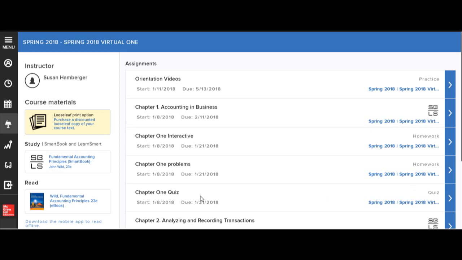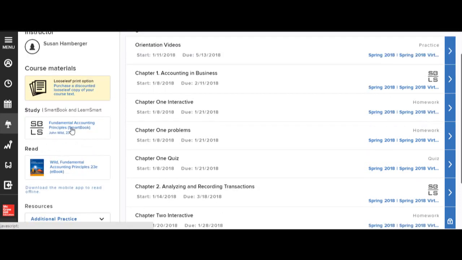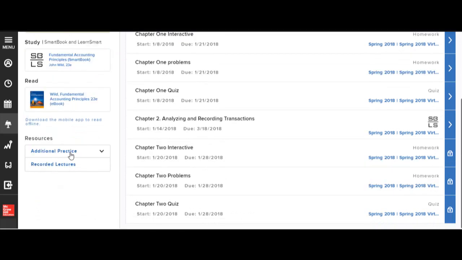Again, there's a quiz. That's the next thing. Each one of these has 10 questions, except for chapter 7, I think, and is worth 20 points. You get 2 chances for each one. I take the highest grade. On the left side of the page, you see some links for the ebook, which is here and here. You also, under additional practice, it lists the Learn Smarts, and there are no recorded lectures.